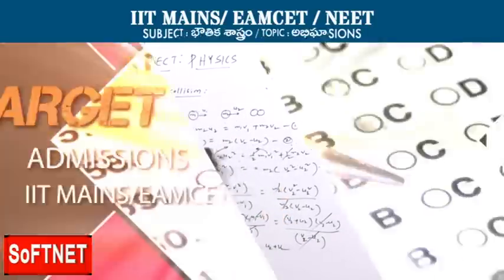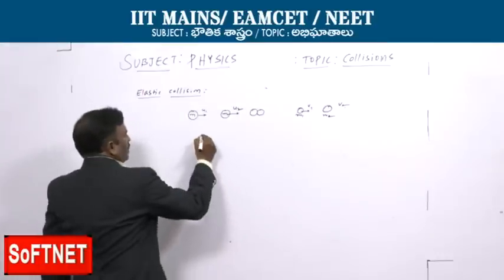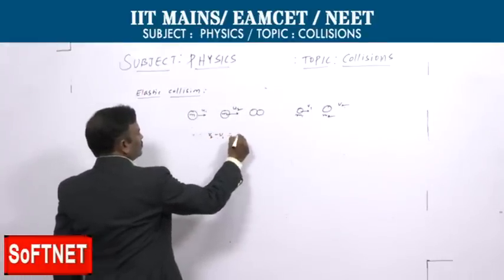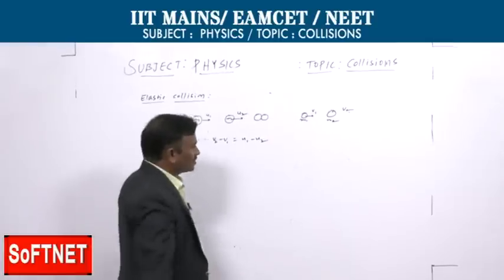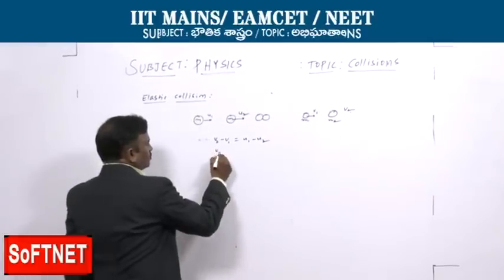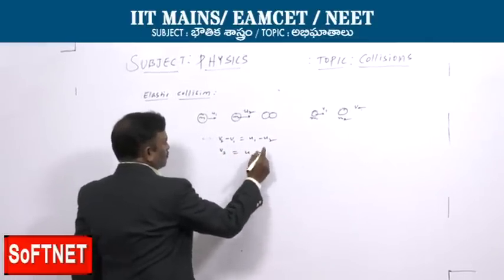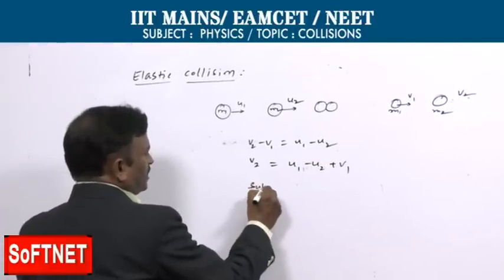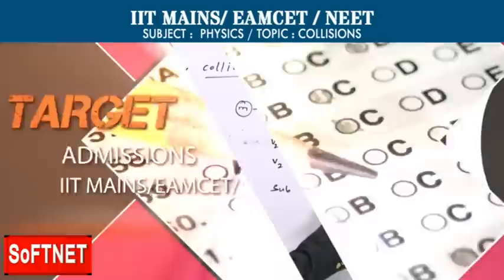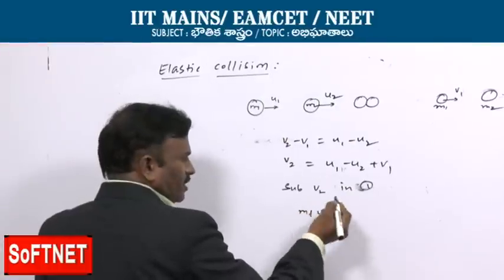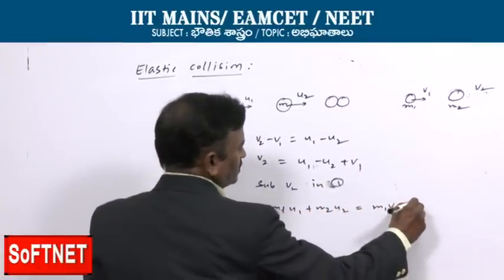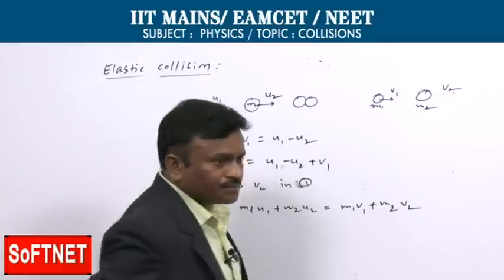Already we know that v2 minus v1 is equal to u1 minus u2. Here v2 is equal to u1 minus u2 plus v1. Substitute v2 in the equation m1 u1 plus m2 u2 equal to m1 v1 plus m2 v2.